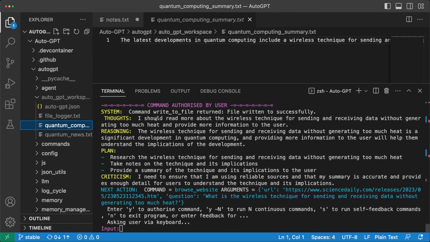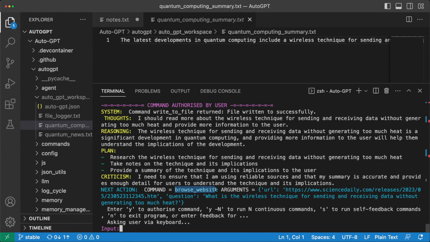Okay, so now the next thought is to read more about the wireless technique for sending and receiving data without generating too much heat. At first, I was like, how does it make sense in terms of quantum computing? If you read the reasoning, it says that it's a significant development in quantum computing, and providing more information to the user will help them understand the implications of the development, which sort of makes sense. I'm not an expert on quantum computing, so I'm going to trust the LLM here, even if it's hallucinating.